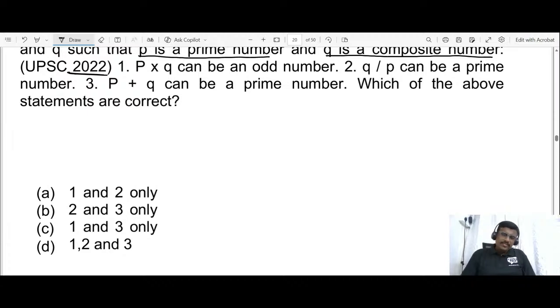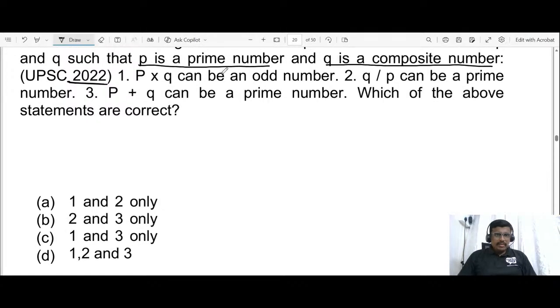Two and three. Why not one? Definitely two is there, sir. Please read the question and try to answer. Okay, come, let us solve.